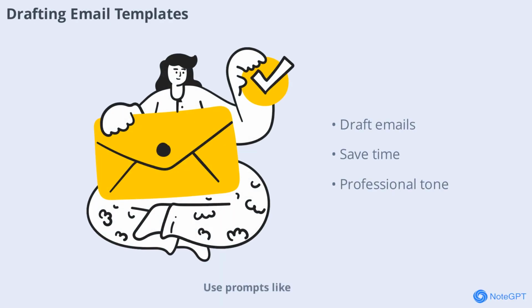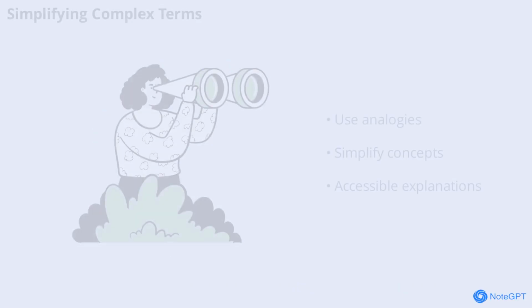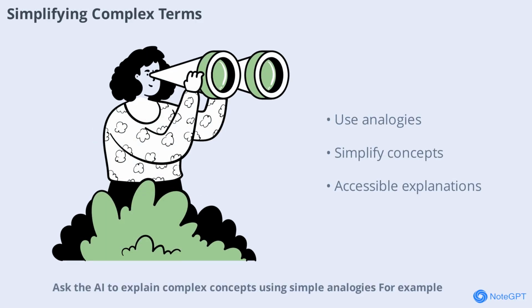Use prompts like draft a polite refusal email to a vendor asking for a discount. This saves time and ensures your communication is clear and professional. Ask the AI to explain complex concepts using simple analogies. For example, explain concept using a real-world analogy. This makes technical topics accessible to everyone.